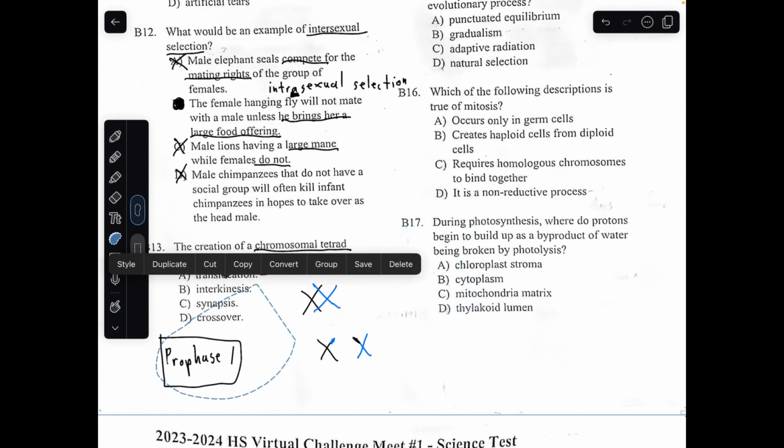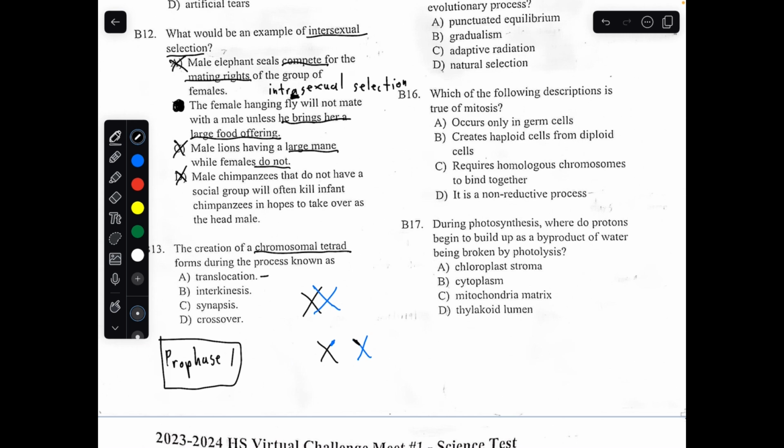Sorry for that. Translocation is when one chromosome switches places with another chromosome. So you have one chromosome like this, another chromosome like this, and then segments of this chromosome switch places with this chromosome.